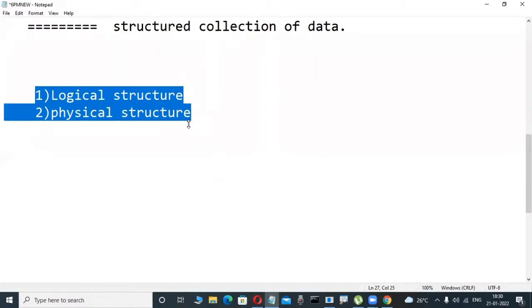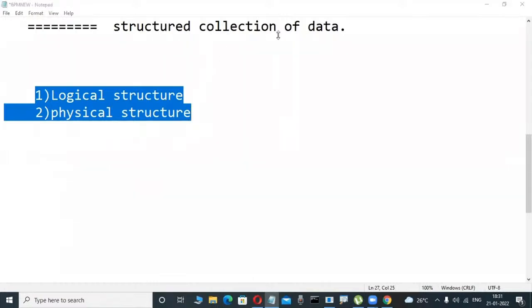Anybody in our class, maybe computer students, maybe from an academic background, who have DBMS theory, a database management system paper in MTech, MCA, BTech, BCA, MSc computers, tell me briefly, what is the difference between logical and physical structure? Anybody have an idea? Easy, not difficult.